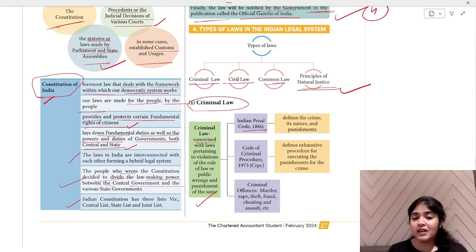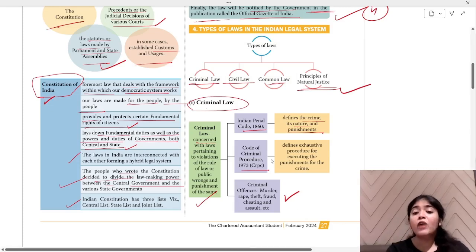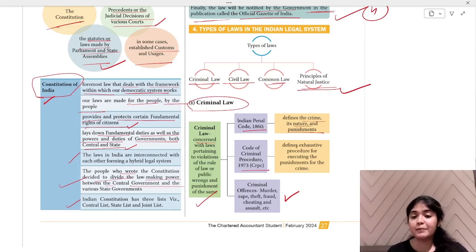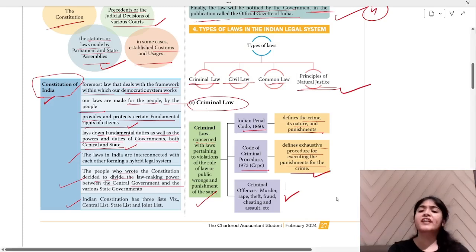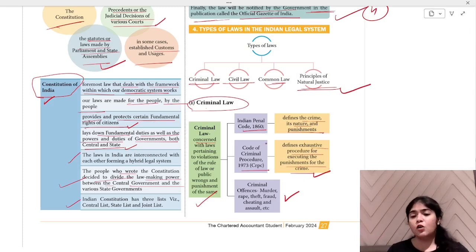For this we have the Indian Penal Code 1860, Code of Criminal Procedure 1973 (CRPC), and criminal offences are murder, rape, theft, fraud, cheating, and assault, and there are many more. Okay, so the Indian Penal Code defines crime and its nature and punishment. Where the crime is defined, nature and punishment is given in the Indian Penal Code. The Code of Criminal Procedure, CRPC, defines the exhaustive procedure for executing the punishment of crime. How we are going to execute that punishment is given in CRPC. Okay, what is the procedure, how you have to approach the court, etc. All this is given in your Code of Criminal Procedure.